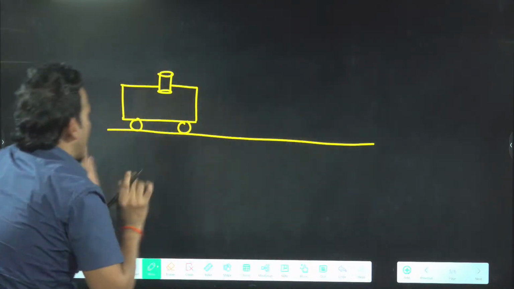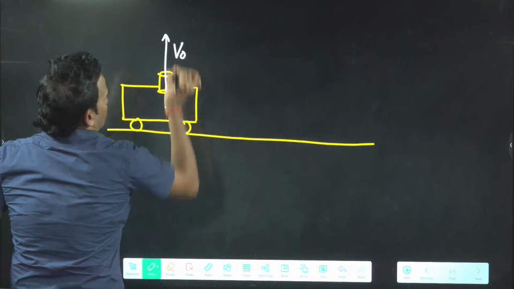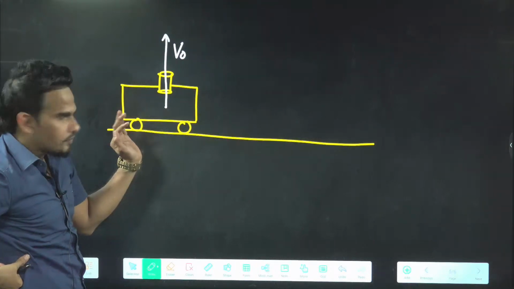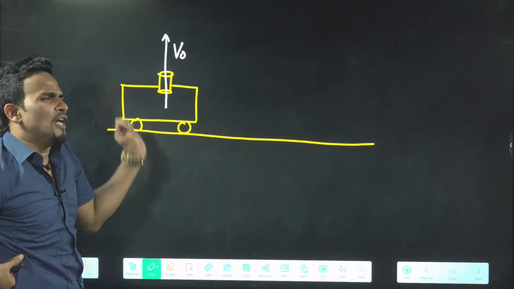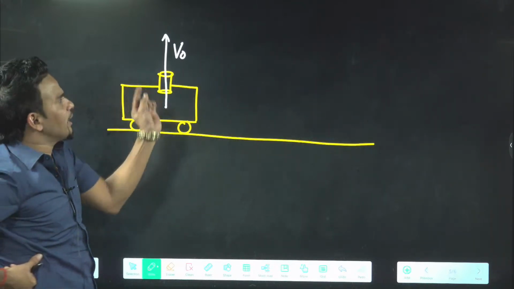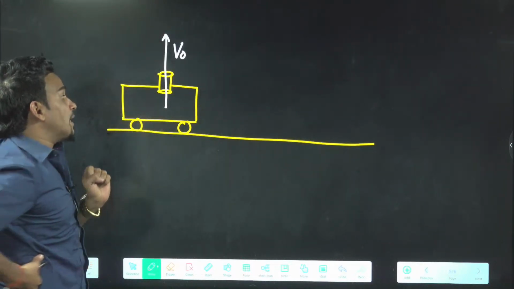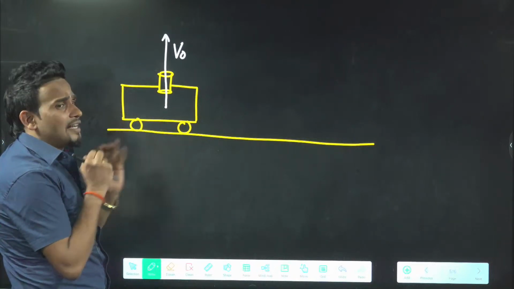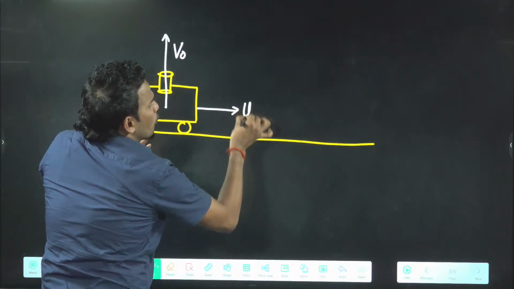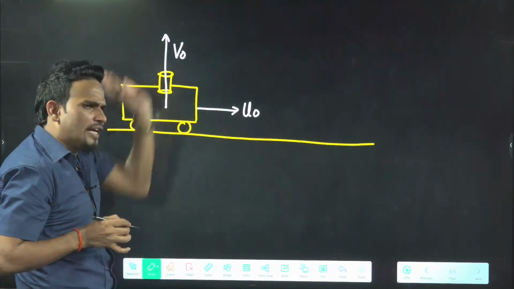Now just see here. Assume the speed with which the bullet is fired to be V naught. So right now the bullet will go vertically up and it will come down from there. But right now our car is at rest. Assume the situation where the car is also moving with some velocity u naught. Now if you fire the bullet, can you tell me, will the bullet still go vertically up?